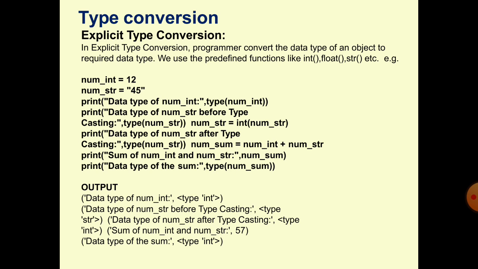Explicit. In explicit type conversion, the programmer converts one data type's values into another type. We will use some code, some functions that convert one type's values into another type, just like in the previous example you have seen when we read the value from the user.